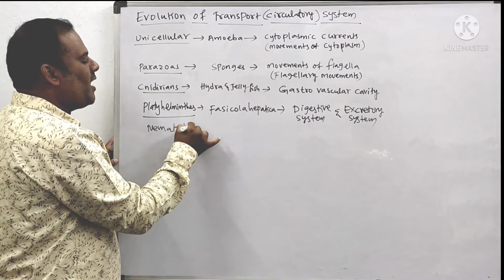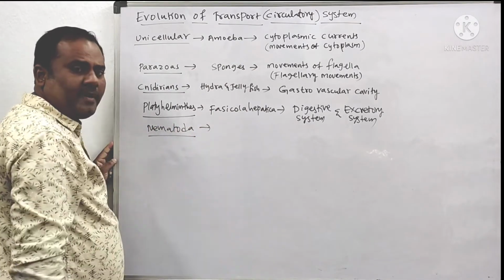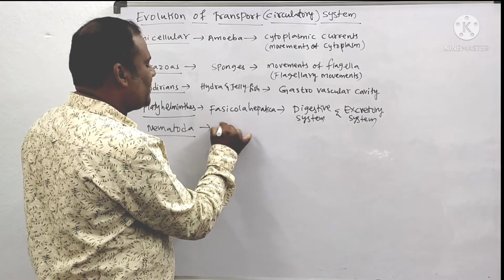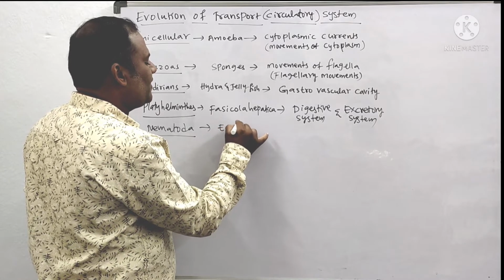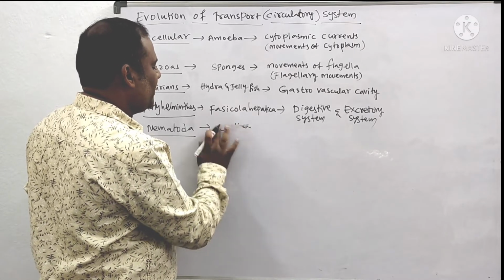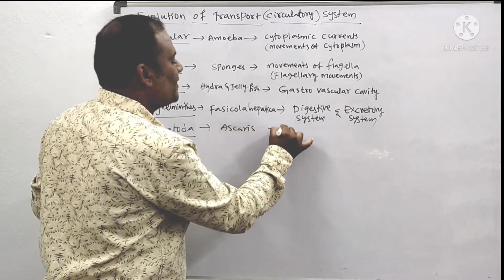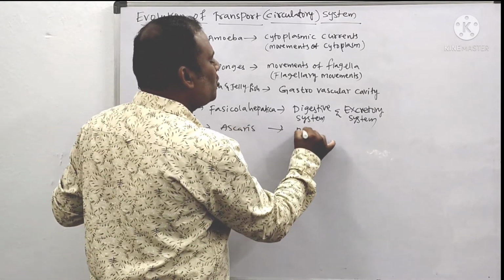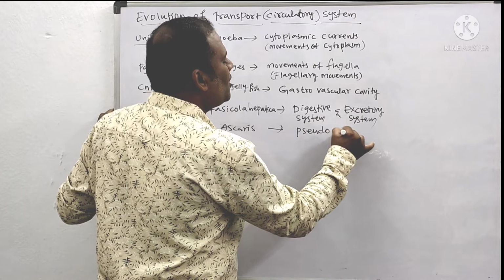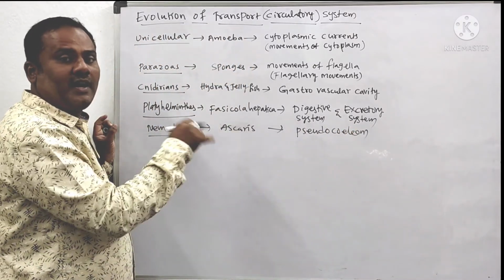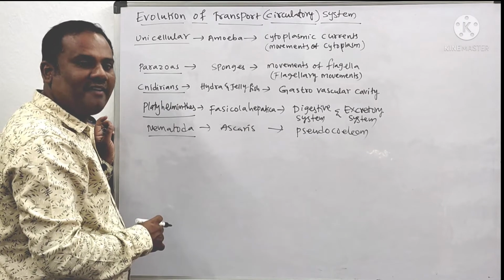Next phylum is Nematoda. An example of Nematoda is Ascaris. These organisms have the pseudocoelom.